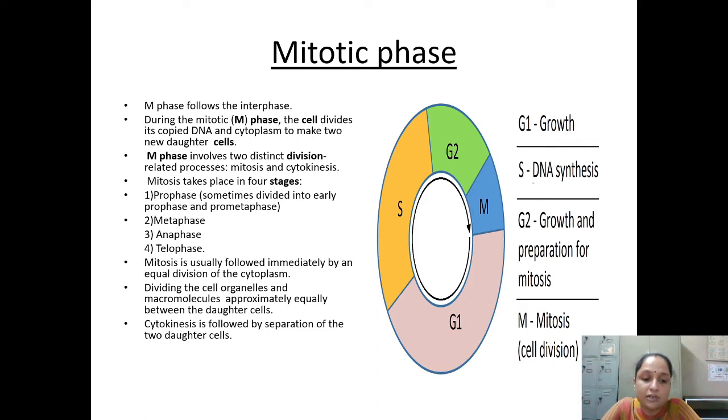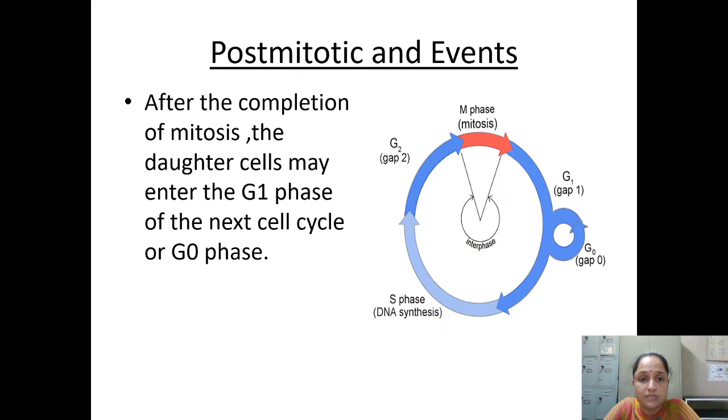Got it? Cytokinesis is followed by separation of the two daughter cells. तो cytokinesis में क्या होगा? The formation of two daughter cells. Okay. अभी mitosis is over. Now we are going to move to the post-mitotic events.